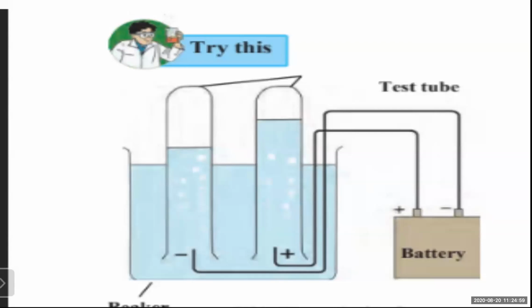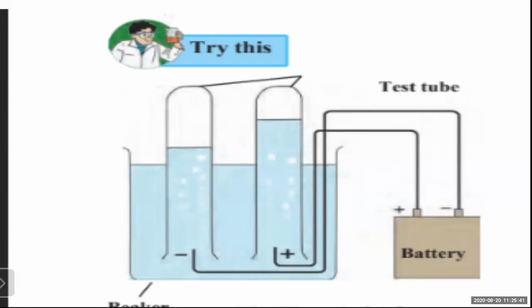Scientists have shown that hydrogen gas is formed near the cathode, the negative terminal, and oxygen towards the anode. From this it is clear that electrolysis of water has taken place and the constituent elements have been released. When electrons move into the water, it gives hydrogen gas and hydroxide in the aqueous solution.